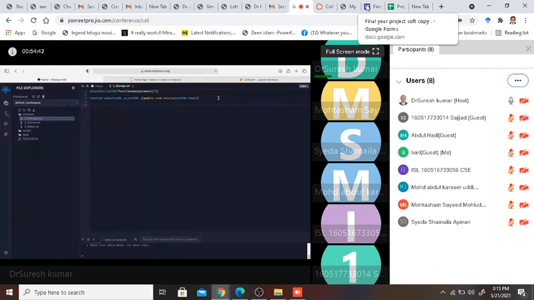It definitely would be bytes4 of keccak256. We will add (uint256,uint256). I close my bracket, inverted comma, and this. Yeah, that's fine. This is the calculation of the function selector.